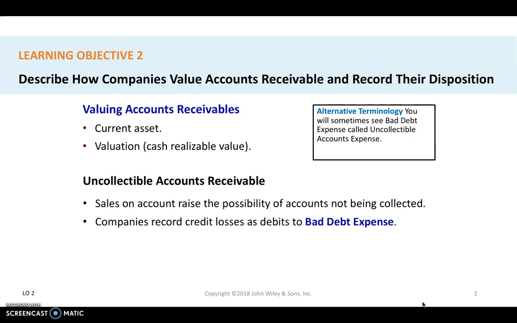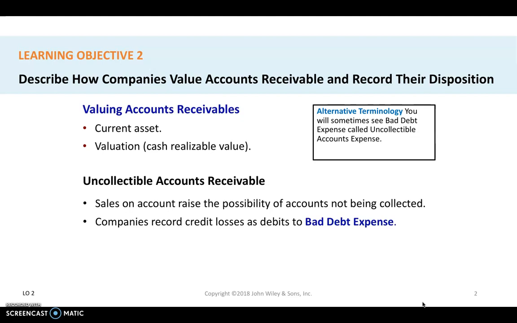So how does this happen? It's because when the company sells merchandise on account, meaning it does not receive cash right away, there is a possibility that some or all of it from that customer will not be collected in the future.